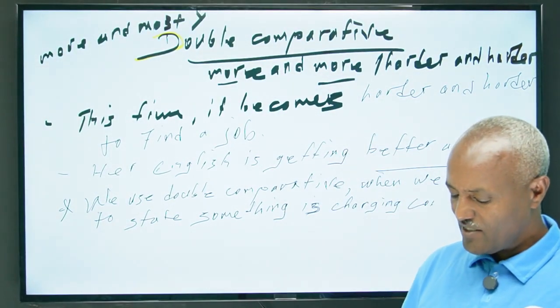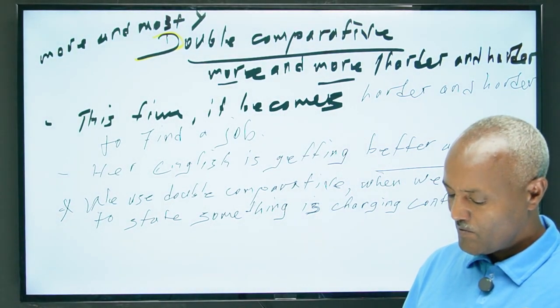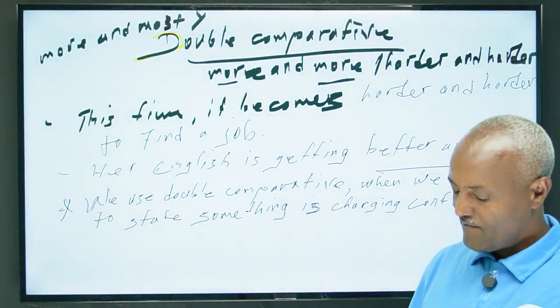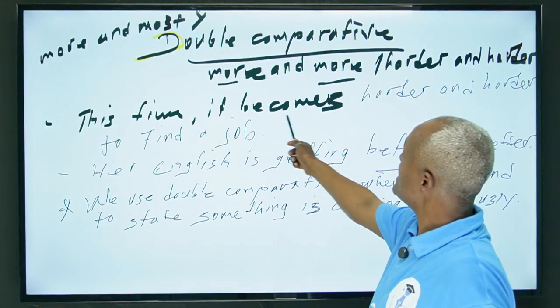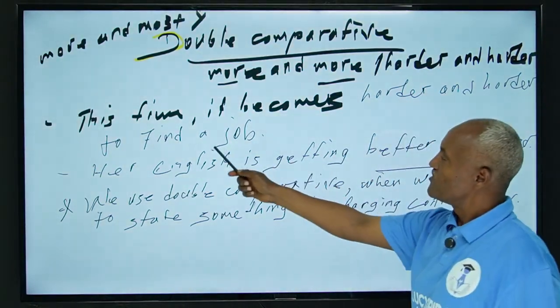Don't forget this one. Unfortunately, it is missed, this. And then we say, this time it becomes harder and harder to find a job.